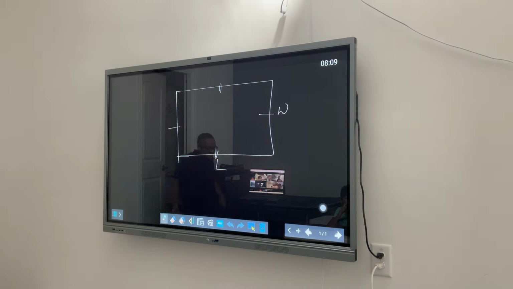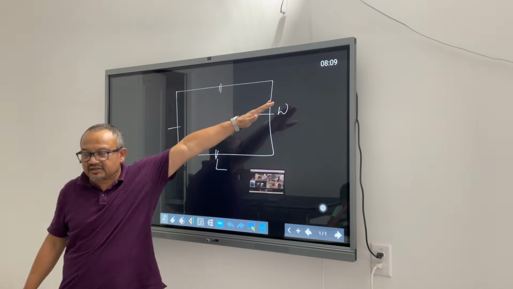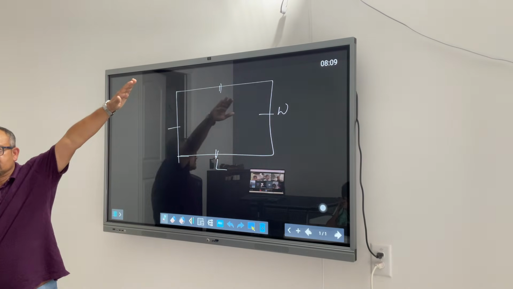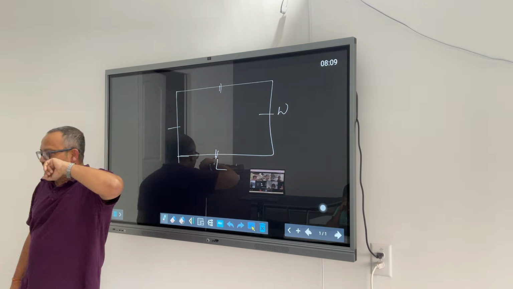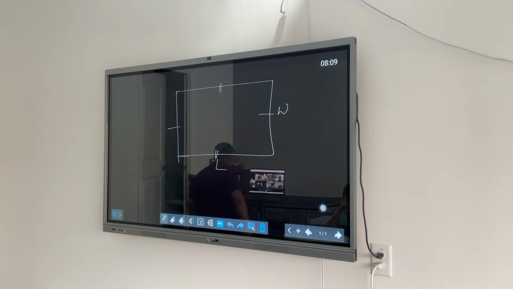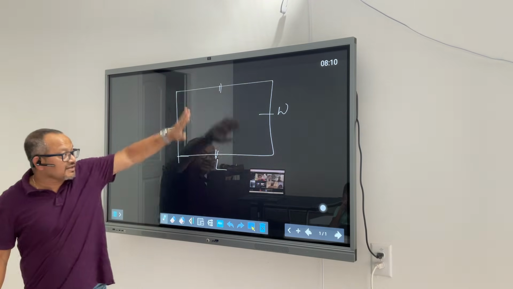Similarly, this side and this side have the same length and are parallel. So, the area of a rectangle is length times width.